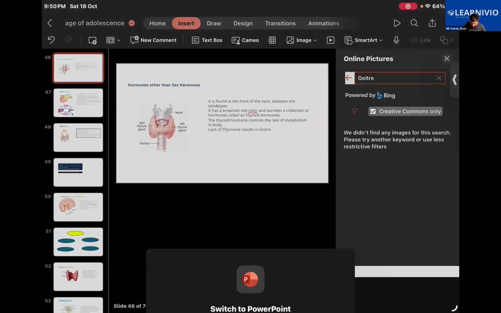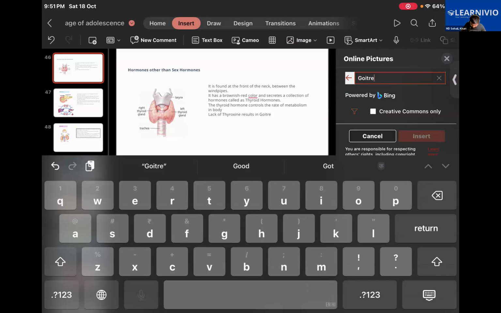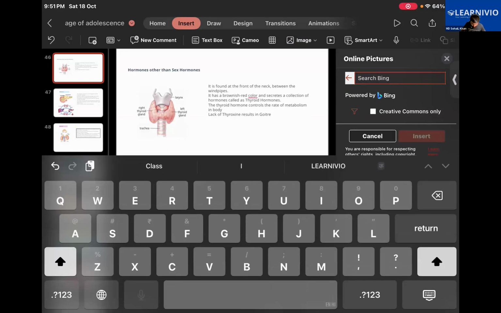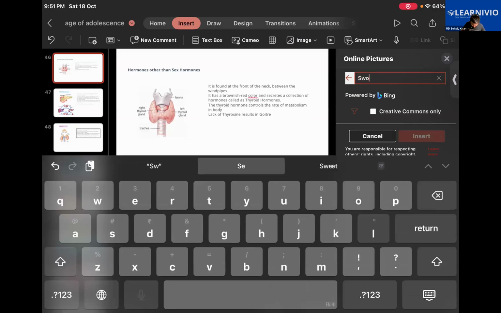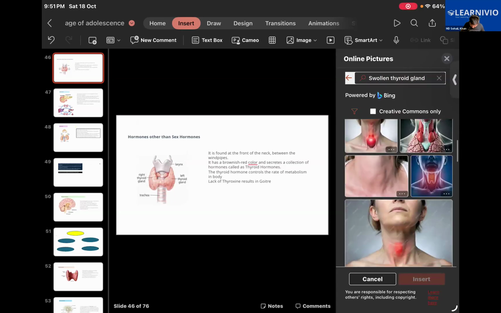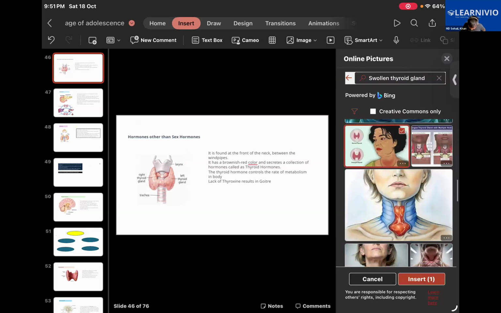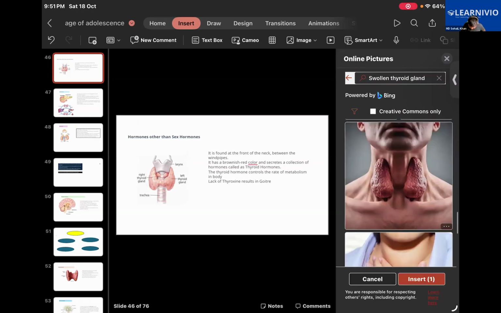One second. I'm not getting the image for it. It's not quite the image I was trying to look for, but try to understand from this one.